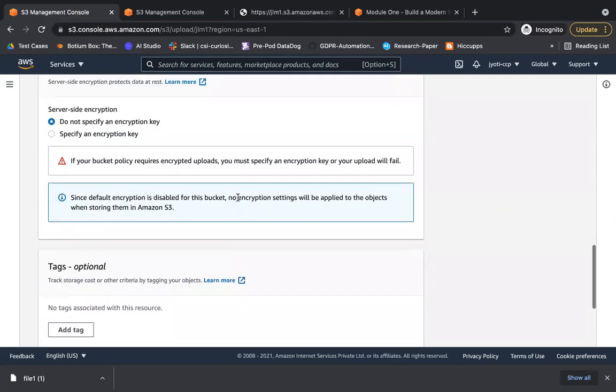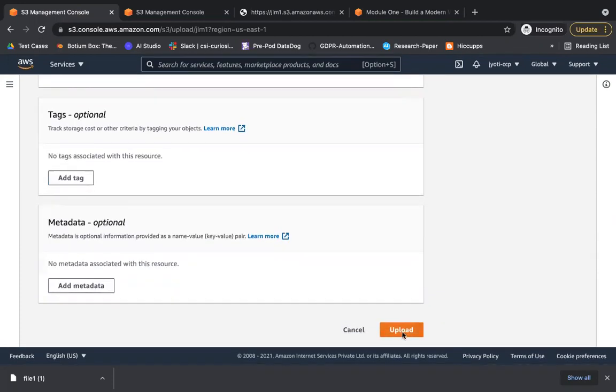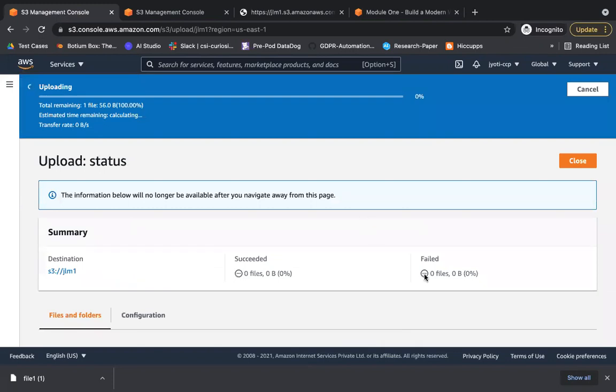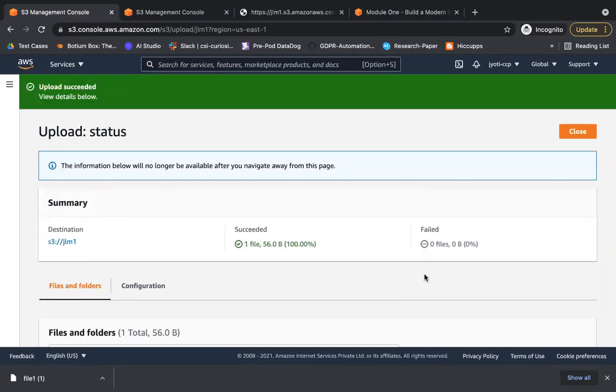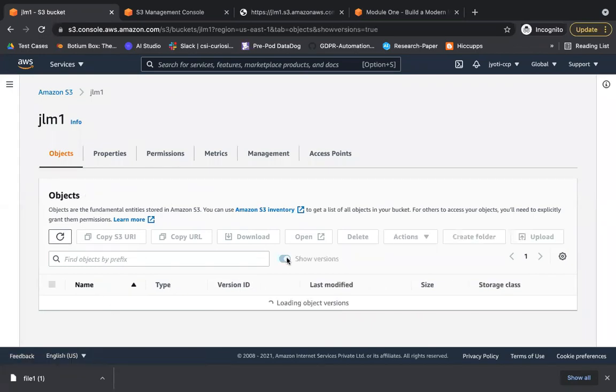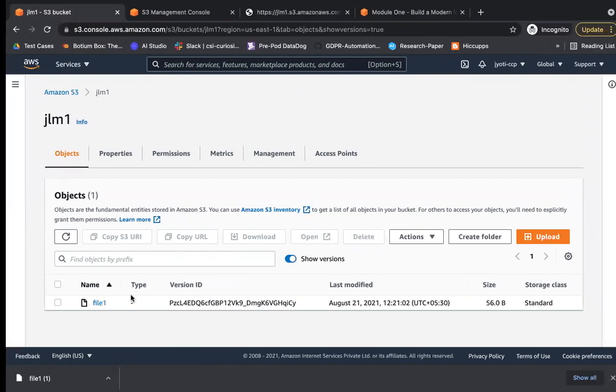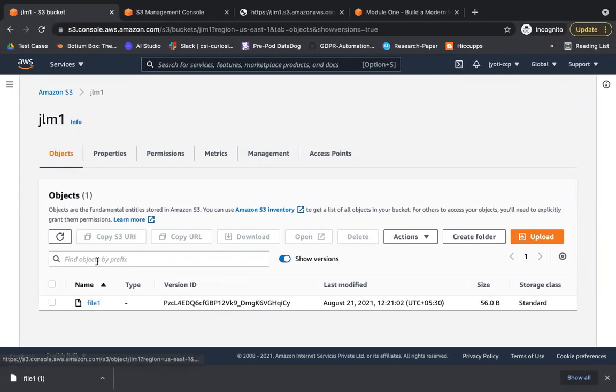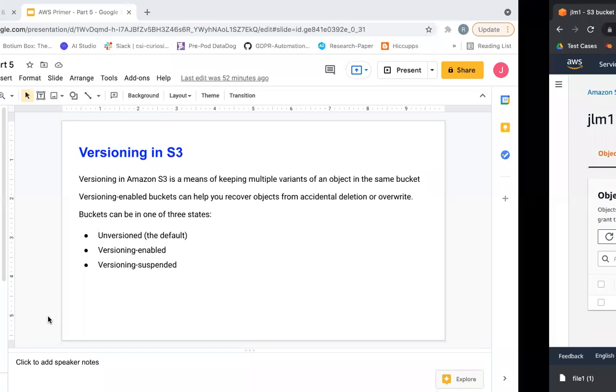I hope this time I'm able to see the versioning part. Let's upload another file with the same name, but let's update its content maybe after that.